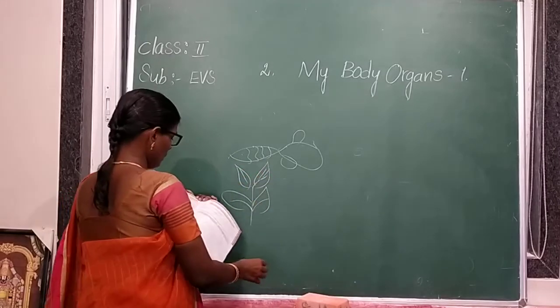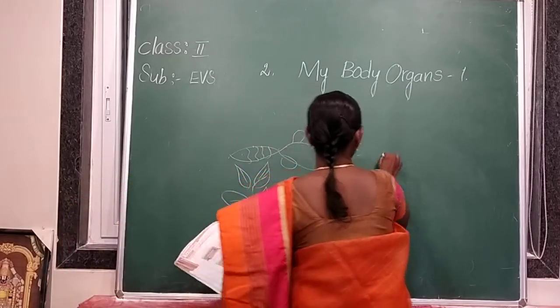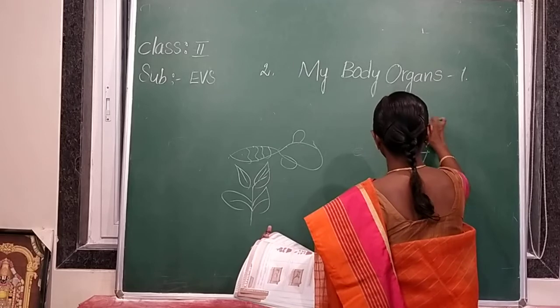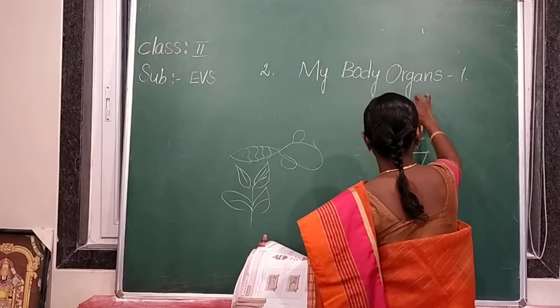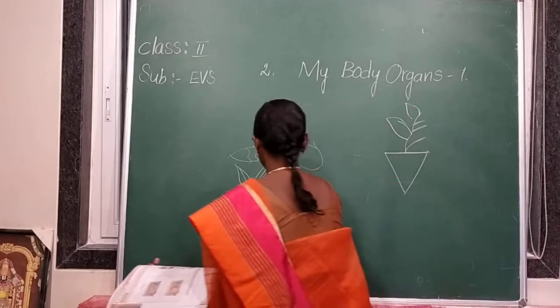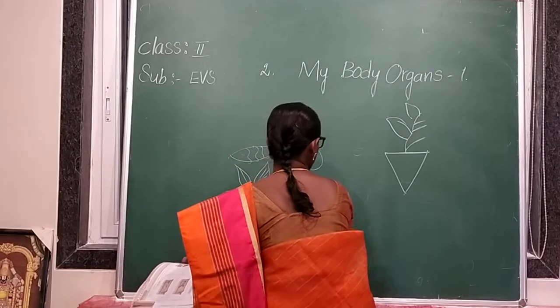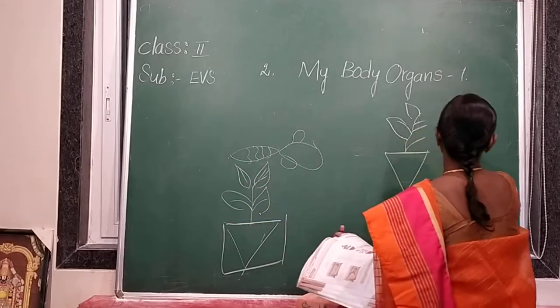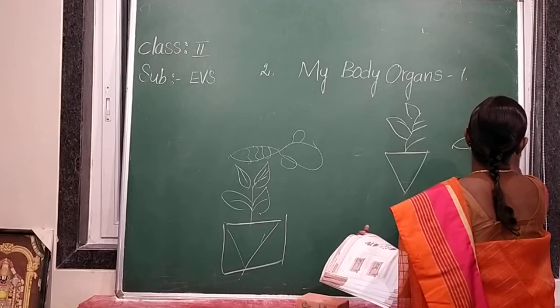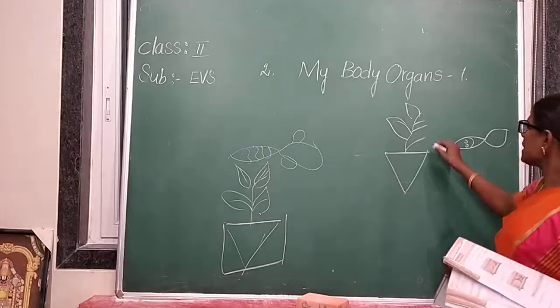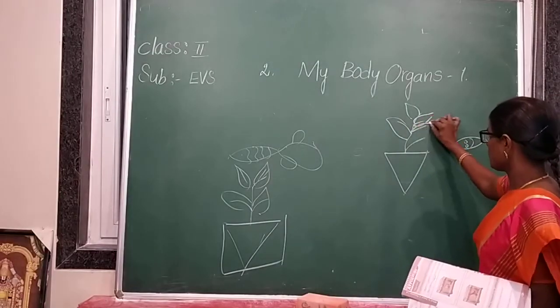Already drawn non-living things: plastic flower plant, and check your answers. And toy fish. This is toy fish and plastic flower pot.